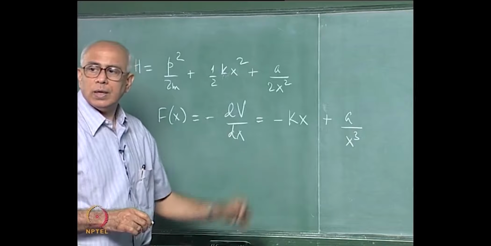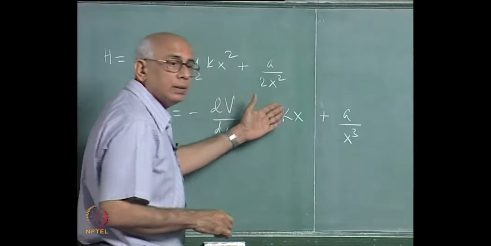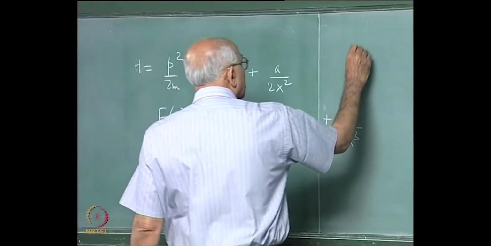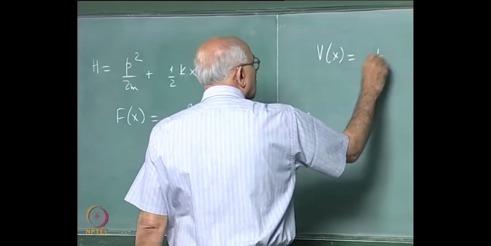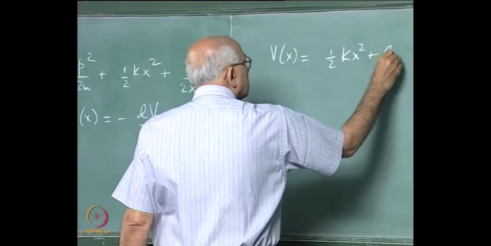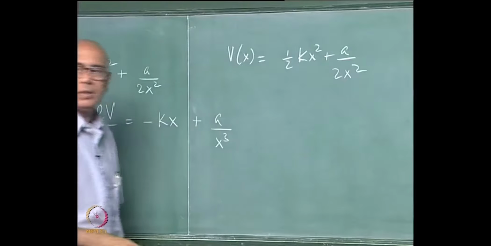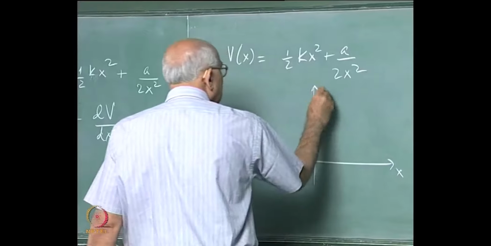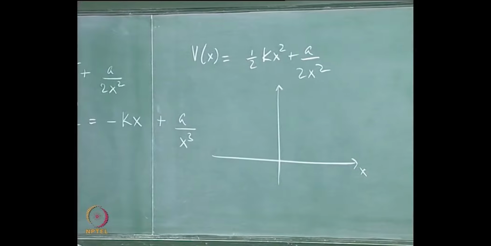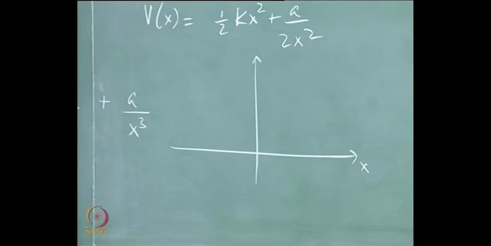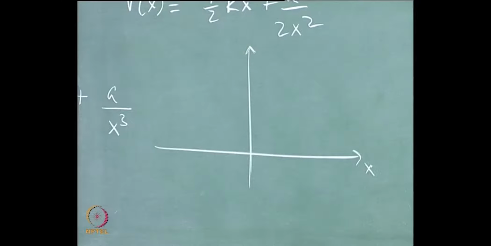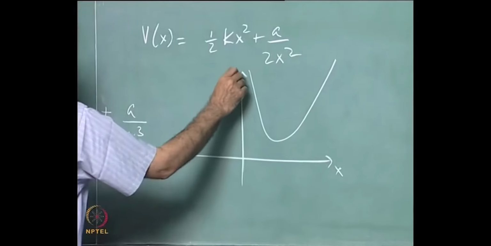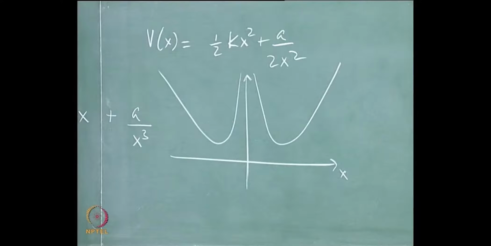And what does this do as x goes to 0? What does the potential look like in this case? What is the shape of the potential? So let us plot V of x is equal to 1/2 kx squared plus a over 2 x squared, where k and a are positive constants. And then if I plot this potential, here is x versus V of x, it clearly goes to infinity as x goes to 0 on both sides. It also goes to infinity as x goes to plus or minus infinity, and of course it is clear that in between it comes down and does this, and symmetrically so on this side as well.